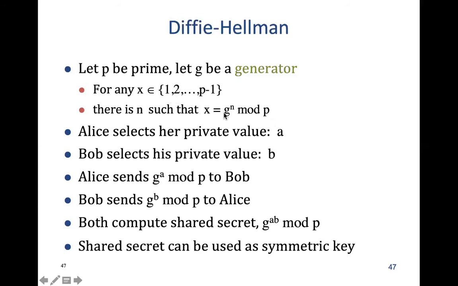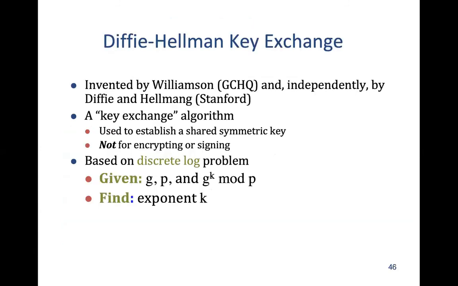Now, Alice selects her private value A and Bob selects his private value B. Alice sends G raised to the power A mod P to Bob. Note that G is known to everyone. What is known to everyone is G, P, and this calculated value.